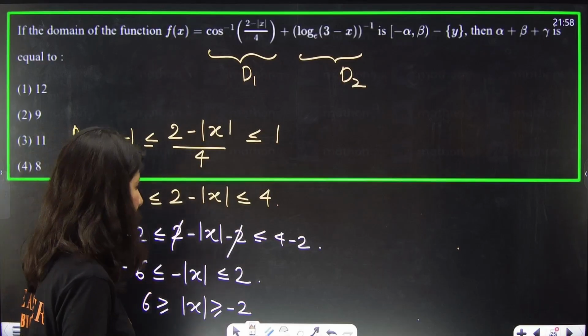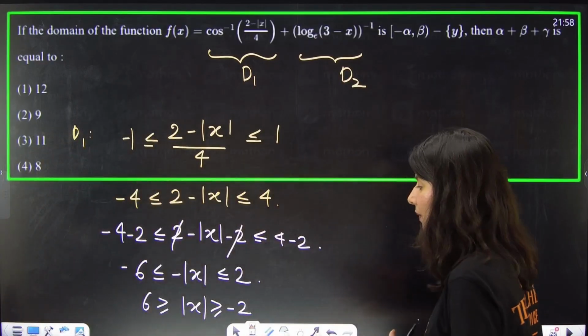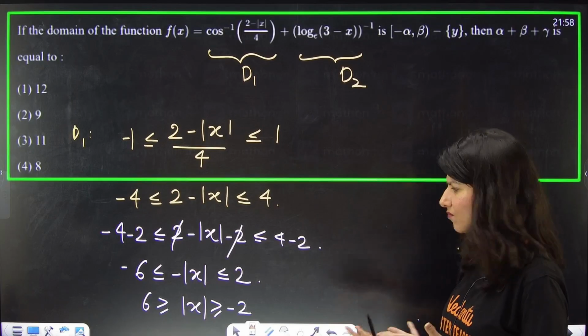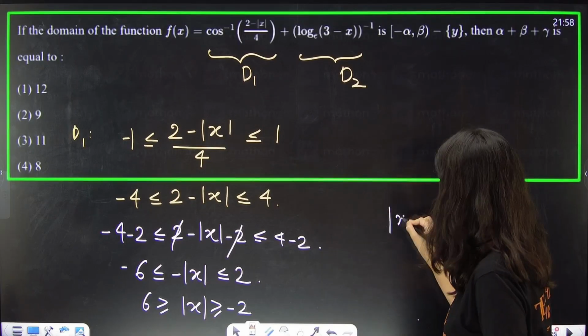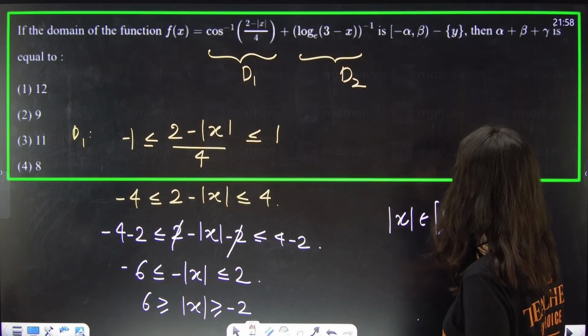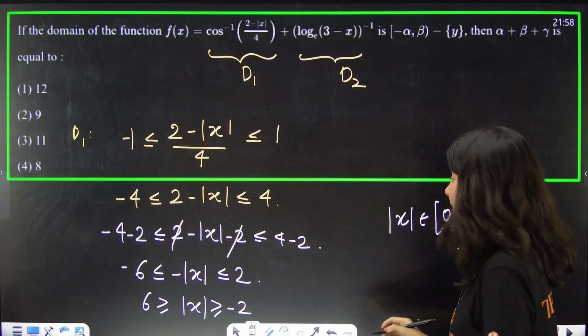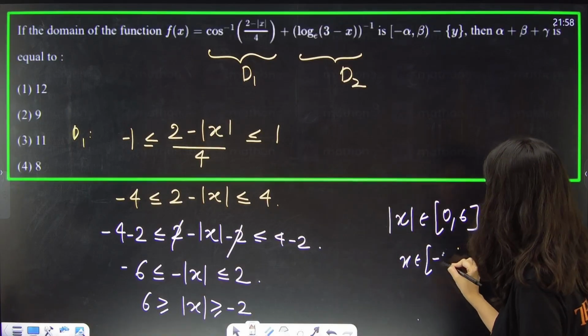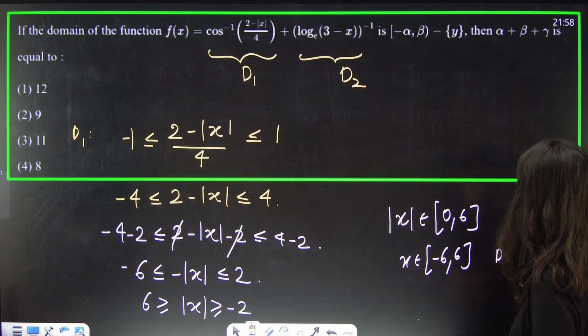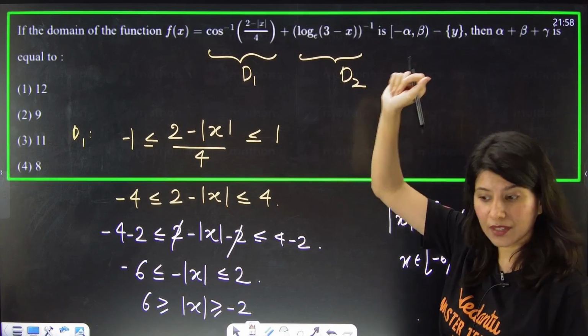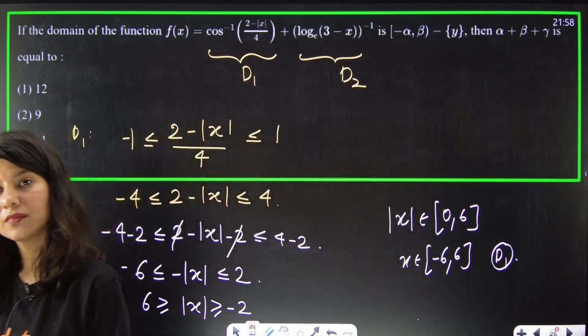So mod x lies between minus 2 to 6, but mod x cannot be negative. So basically mod x belongs to 0 to 6 only. Only positive will be taken. So your x will belong to minus 6 to 6. This is your domain number 1. Now domain number 2.